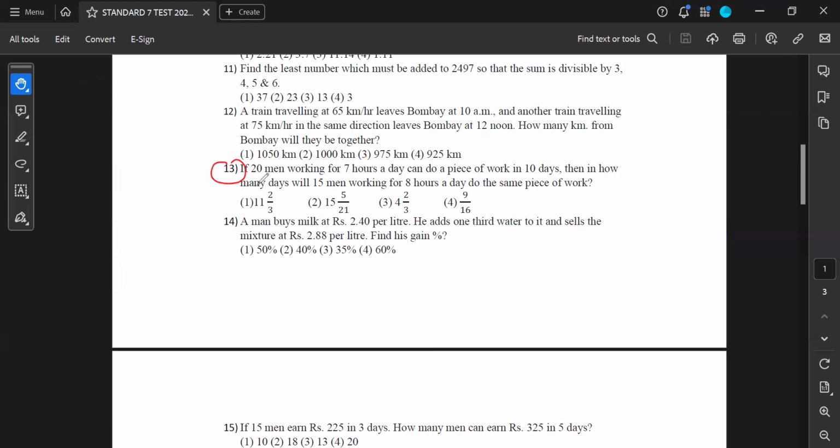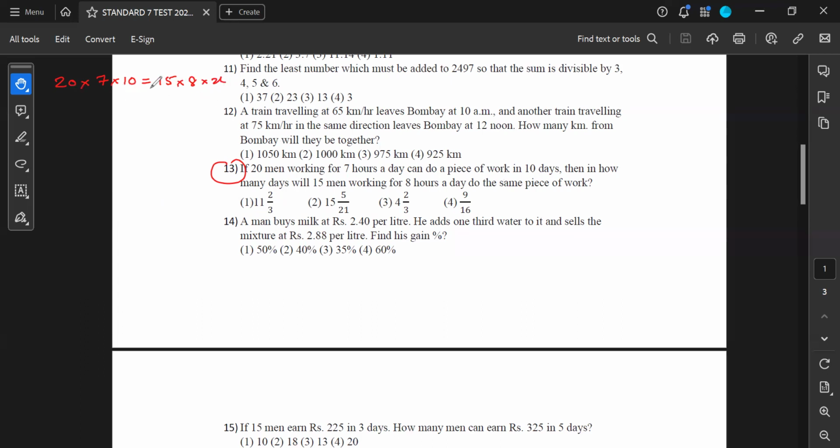Let's go for the 13th problem. 20 men working for 7 days can do a piece of work in 10 days. Then how many days will 15 men working for 8 days require to do the same work? In the previous class, I had discussed a method: number of men multiplied by time. Time taken is 7 hours multiplied by 10 days is equal to, on the other side also you have to do the same, number of men multiplied by time taken. Time in this case is 8 hours multiplied by, let's say, X days. I have to find X in this case.